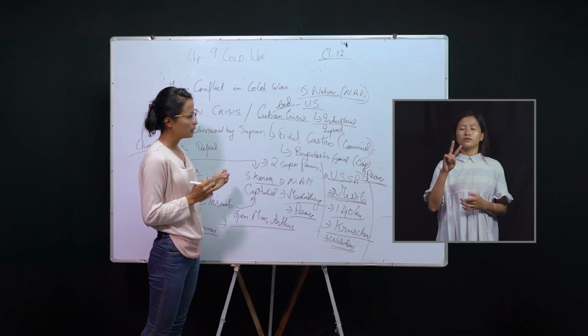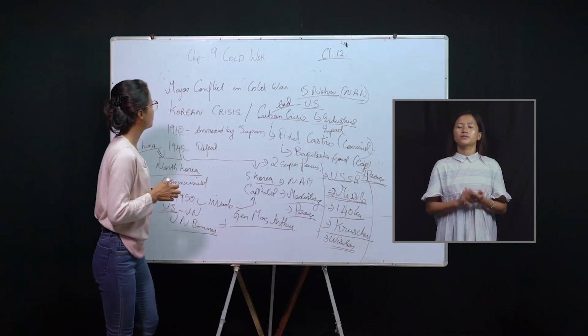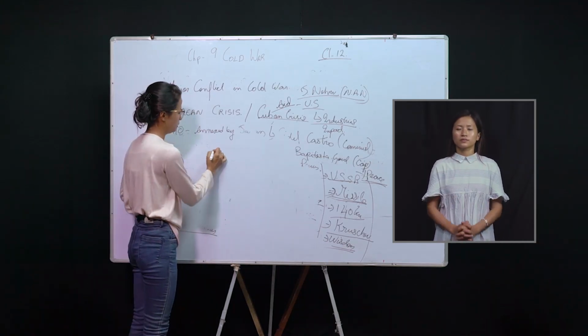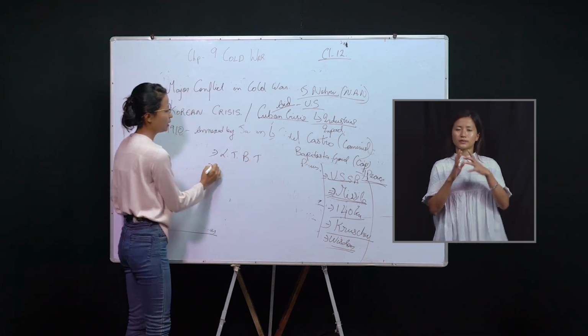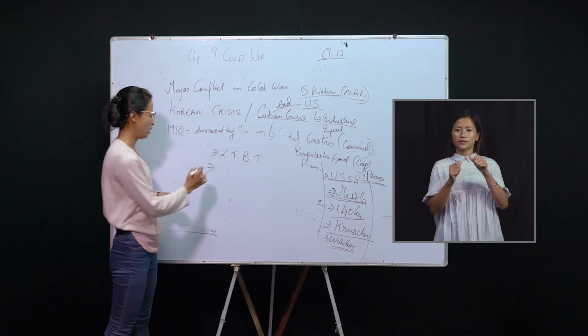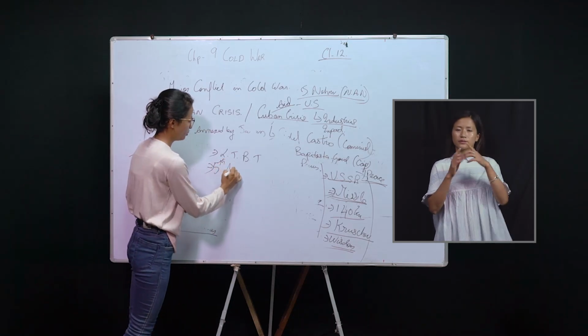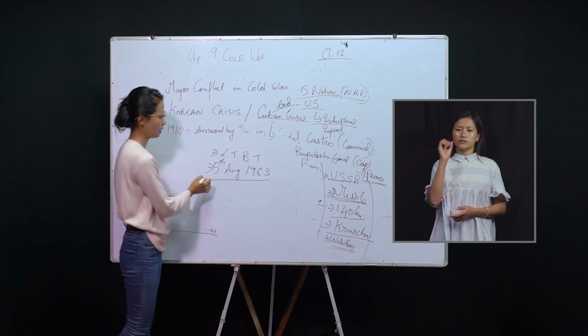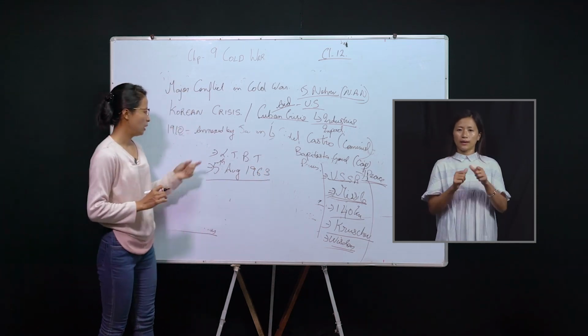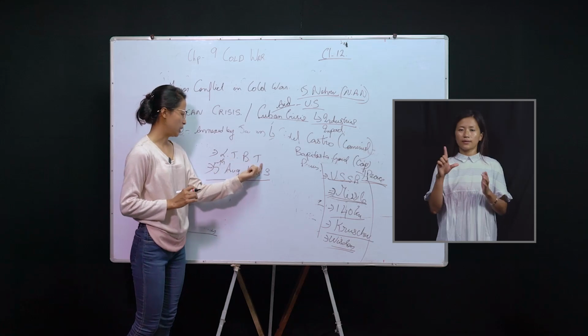The next impact is the LTBT, the signing of which happened in August 1963. LTBT stands for Limited Test Ban Treaty.